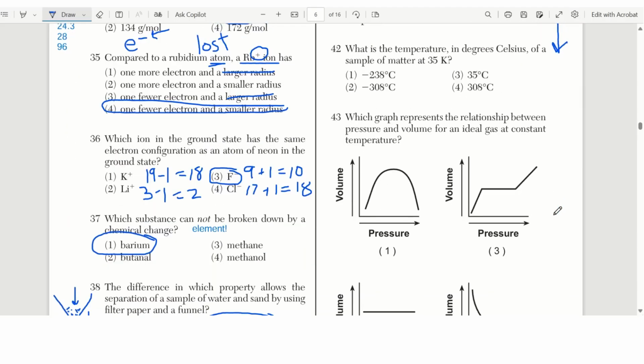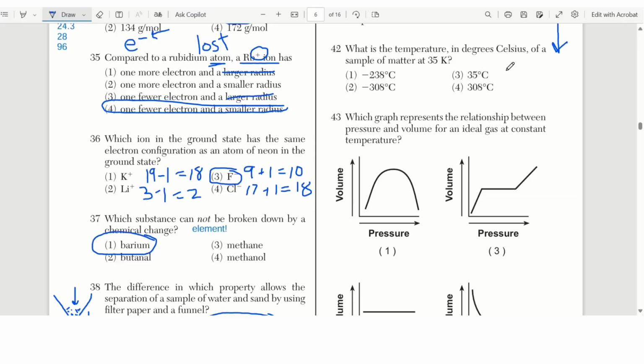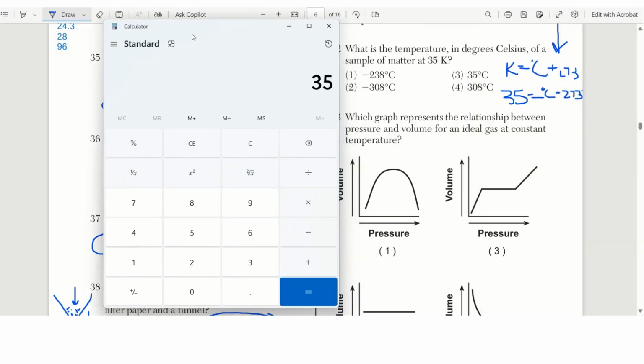Number 42. What is the temperature in degrees Celsius of a sample of matter at 35 Kelvin? Well, that's a formula question right here. K equals degrees Celsius plus 273, right? I know my Kelvin is 35, so 35 equals degrees Celsius plus 273. So I need to subtract 273 from both sides. So 35 minus 273 equals negative 238.